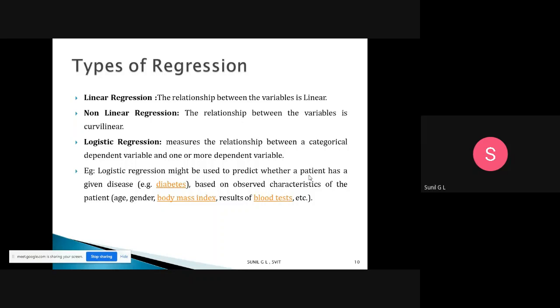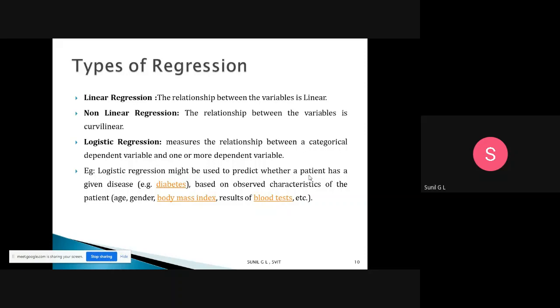So age, gender, body mass index, blood test results are all categorical variables. When you are using this type of variable, the value is fixed. It can't change; it is not continuously increasing. Age will be 25, that is fixed. Gender is male or female, that is fixed. Body mass index and the result of a blood test are fixed values too.